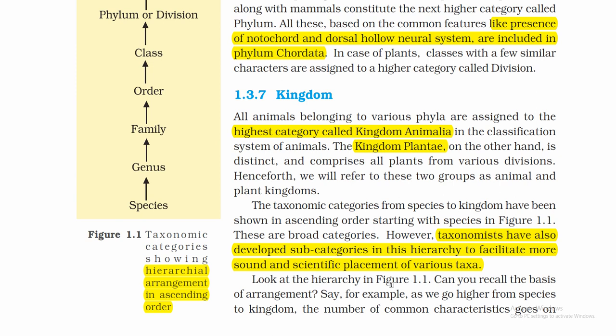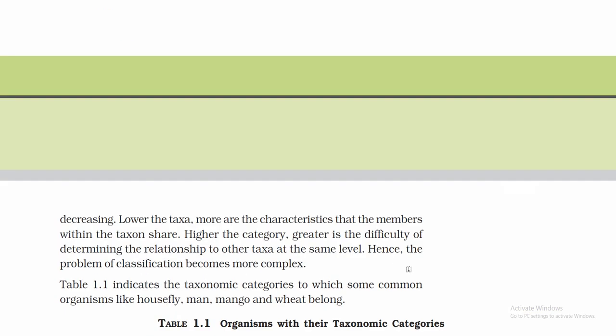Look at the hierarchy in Figure 1.1. Can you recall the basis of arrangement? Say for example, an important line comes again. Very important line. As we go higher from species to kingdom, from down to up in Figure 1.1, the number of common characteristics goes on decreasing. I have underlined main lines in every chapter, in every paragraph.